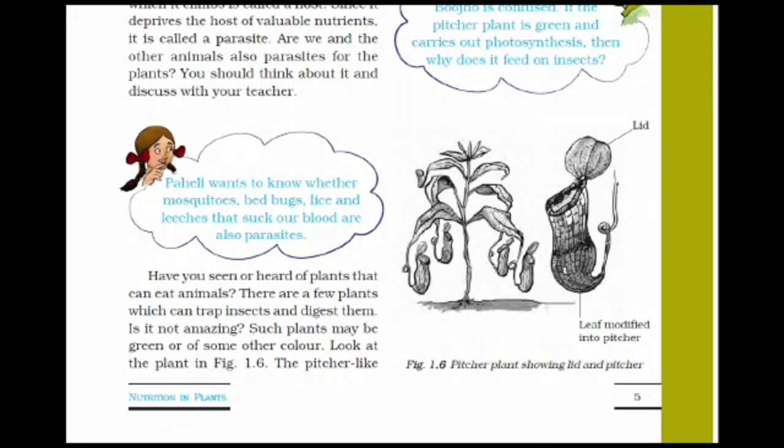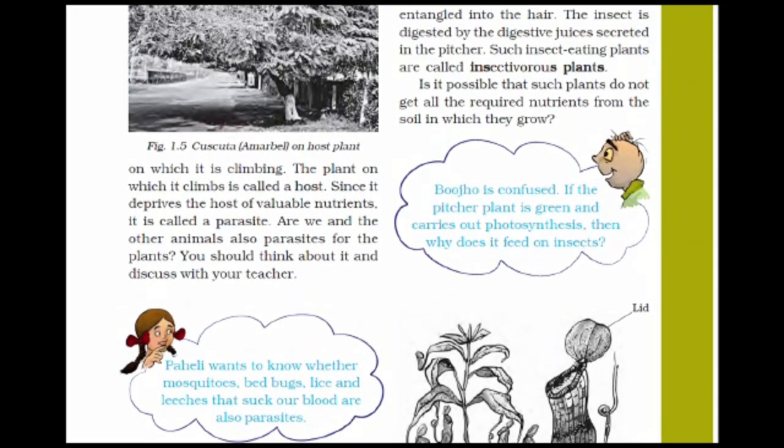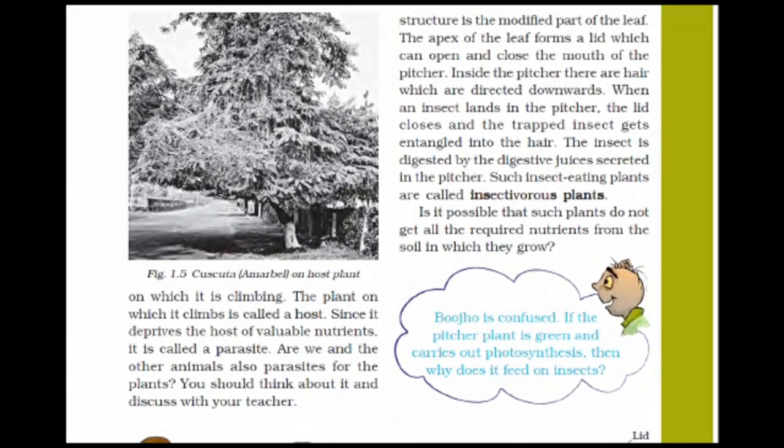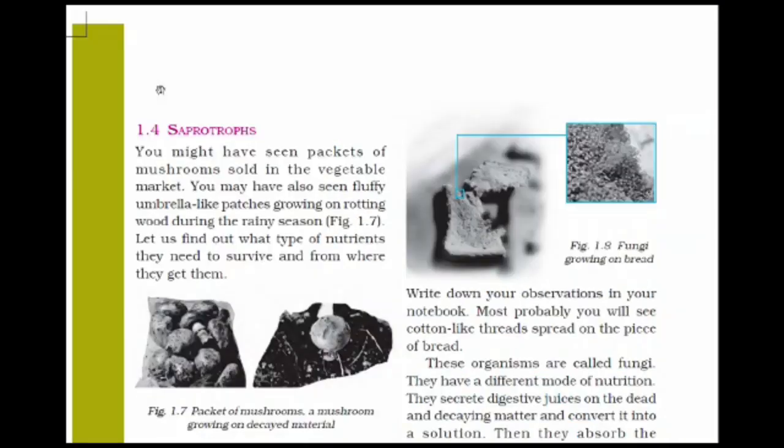One example you can see here is the pitcher plant. Its leaf is modified into a pitcher-like structure. That is the modified part of the leaf. Lid means the covering. The apex of the leaf, the pointed part you can see, forms a lid.